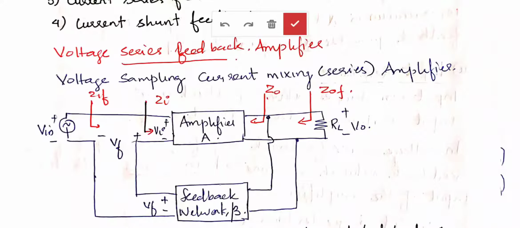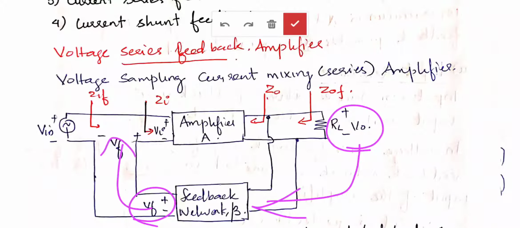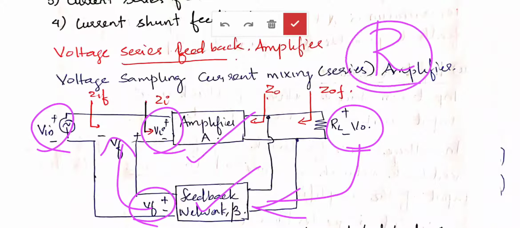The input of the feedback network is VO and the output of the feedback network is VF, which is mixed serially with Vin. So Vi is nothing but Vin minus Vf. Amplifier gain is A, feedback network gain is beta. Here we have marked the impedance. Impedance is nothing but resistance here. The input resistance of the basic amplifier is ZI, the output resistance of the basic amplifier is ZO. With feedback, the input resistance is ZIF and the output resistance is ZOF. Now we will see the gain and the input and output resistance of this particular configuration.